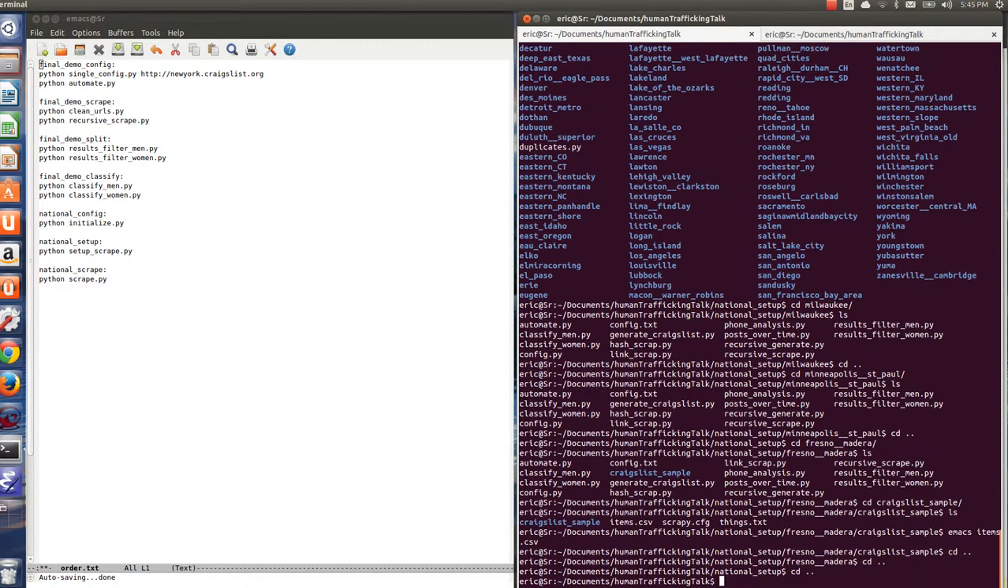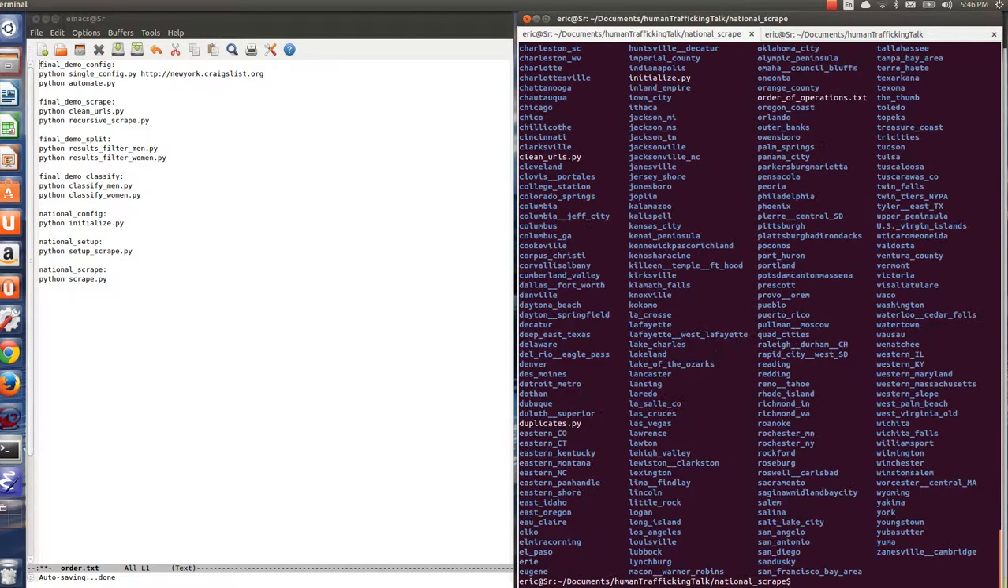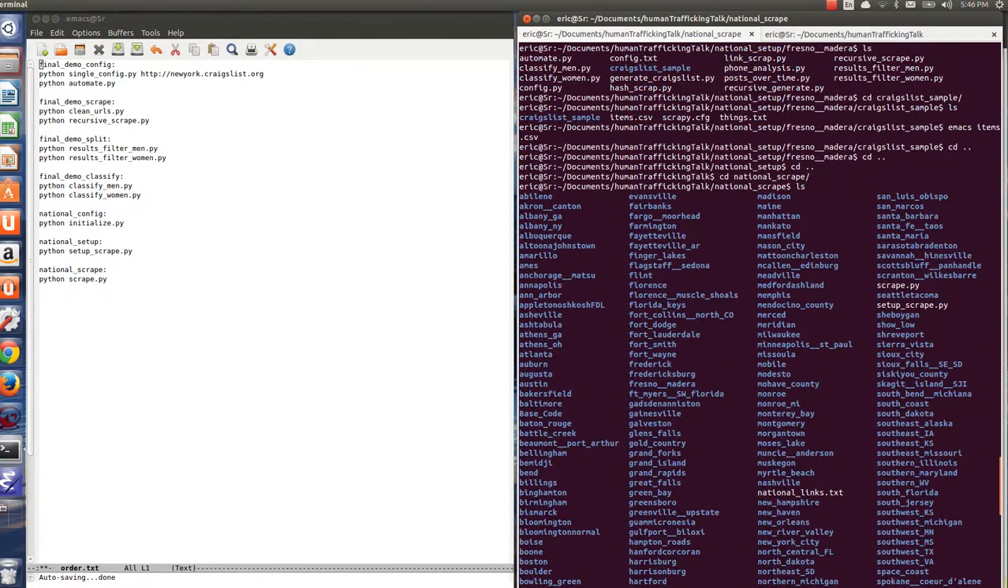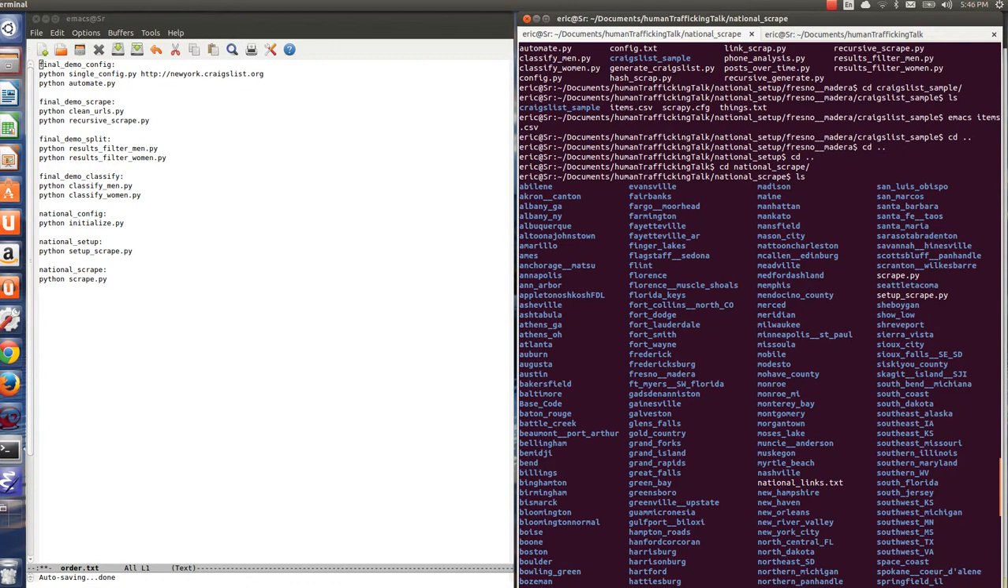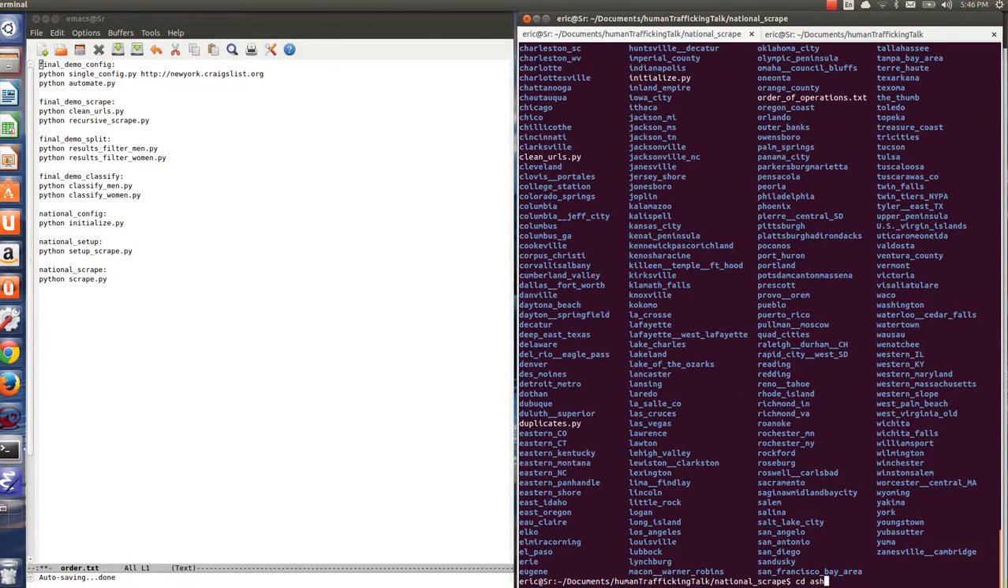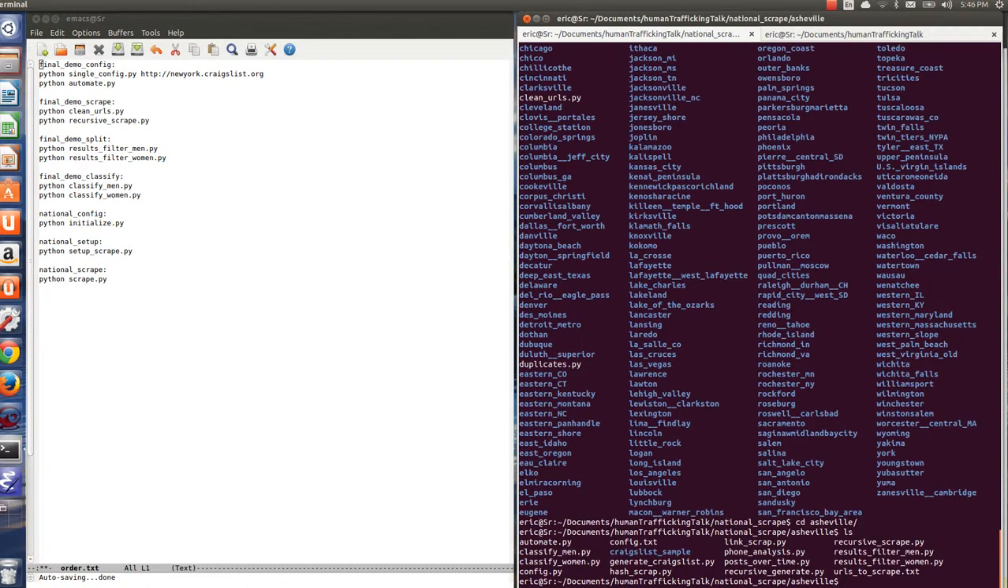Let's go now to the final thing, national scrape. All right, so this has all the directories, and let's just go to some random one. Let's do something in the A's, since we looked at the F's before. How about Asheville? I've never been to Asheville. I've never even heard of Asheville. All right, cool. So that has the scraper, and it's got all this stuff. So now we can go ahead and run scrape, and then it should download all the pages.